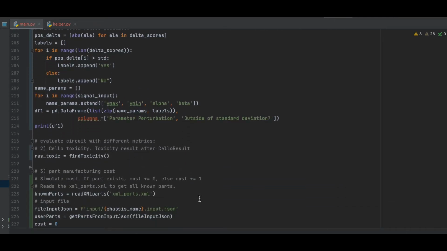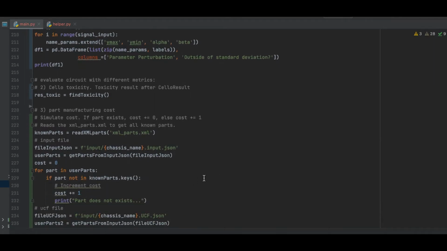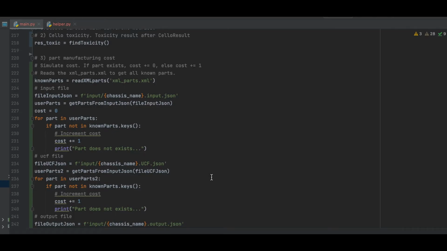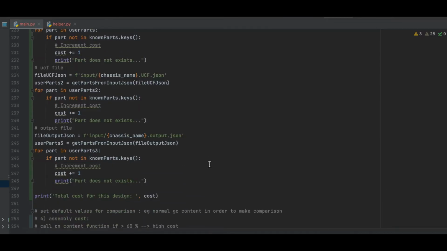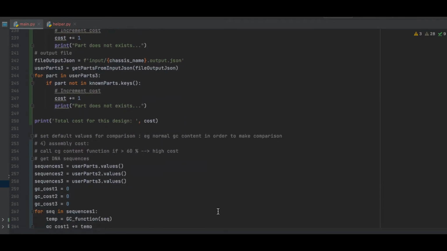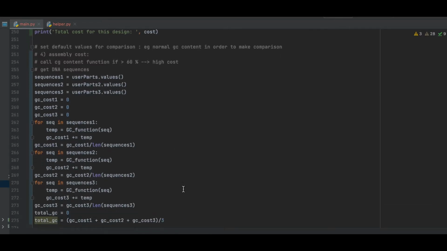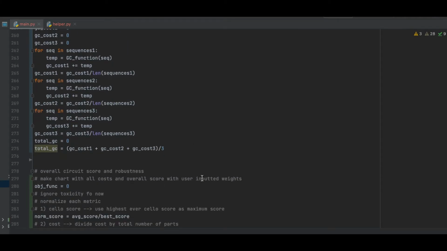Afterwards, the circuit toxicity is calculated as well as the part manufacturing cost. The part manufacturing cost uses the standard registry of biological parts in order to assess whether the parts used in the circuit exist. If the part exists, a cost of 0 is granted to that part, and if it does not exist, a cost of 1 is given. Lastly, the assembly cost, which relies on the GC content, is calculated by analyzing the GC content of each sequence in the circuit and then summing up.